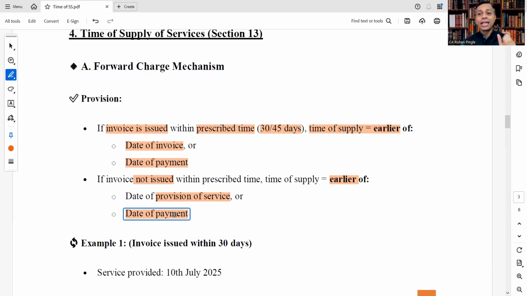This is a small difference in that. If invoice is issued within prescribed time, that is 30 or 45 days, then time of supply will be earlier of date of invoice or date of payment. But if invoice is not issued within the prescribed time, then the date of invoice is not relevant at all. So then time of supply will be earlier of date of provision of service or date of payment.